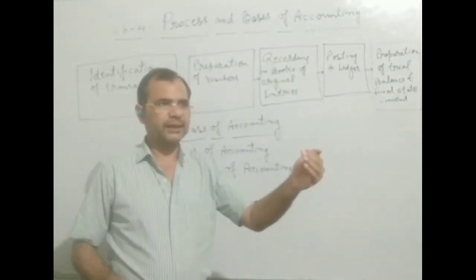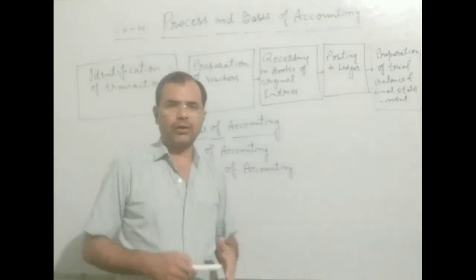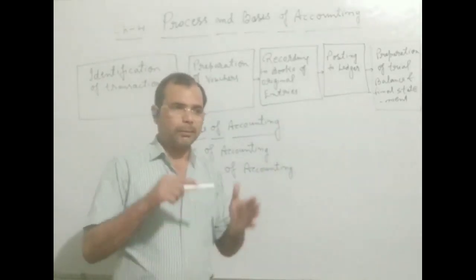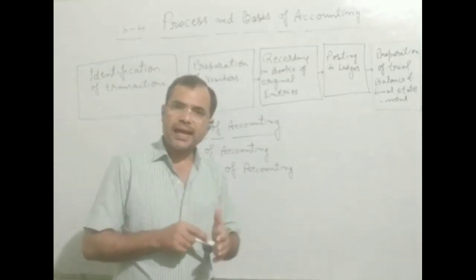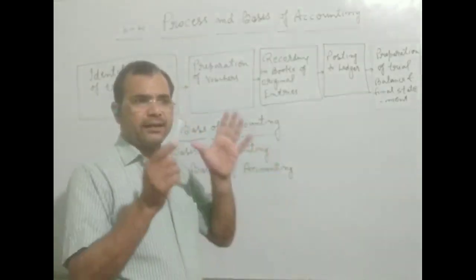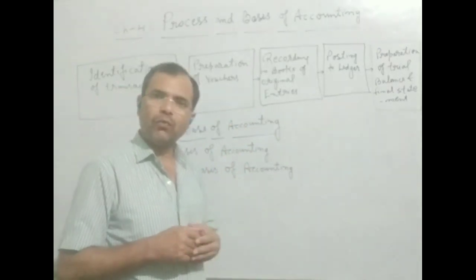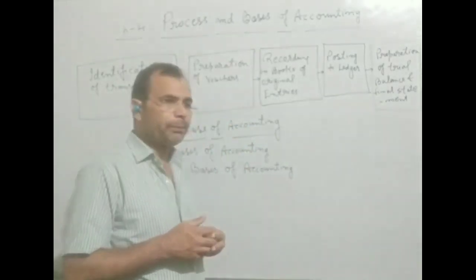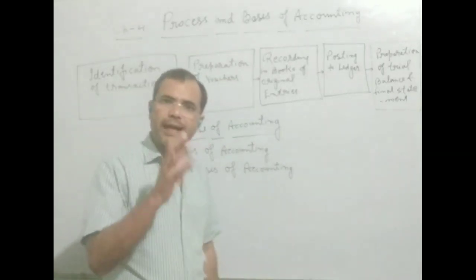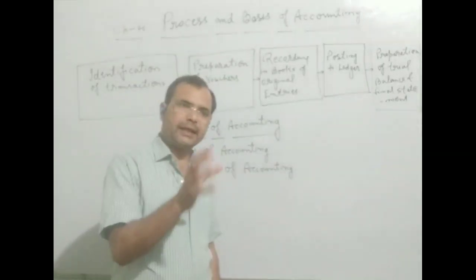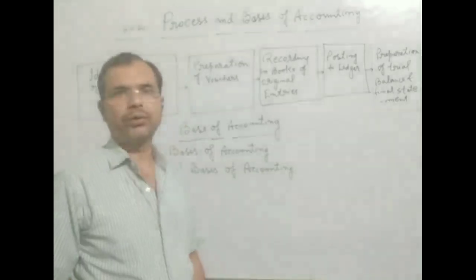Suppose there is a transaction of monetary term, but we should have an evidence, and for this evidence we should prepare the voucher. Without preparing the voucher, we cannot enter any transaction in the book.